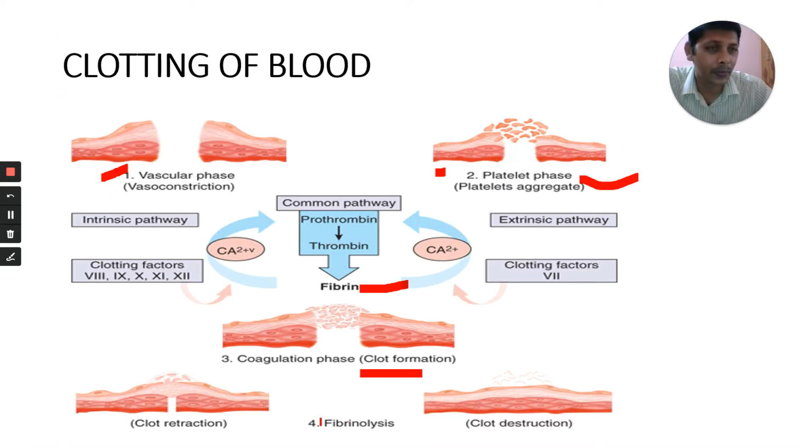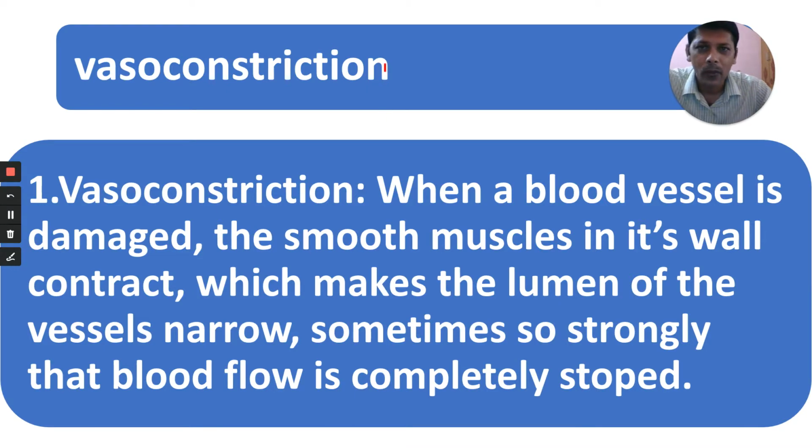Let's get started. Let us start with the first one. What is the first step? Vasoconstriction. Pay attention, vasoconstriction is the first step. Vaso means blood vessel. The blood vessel becomes constricted. If the blood vessel is not constricted, whenever the blood vessel is injured, there will be more loss. Blood oozes out. There will be more loss of blood. When a blood vessel is damaged, the smooth muscles in its wall.